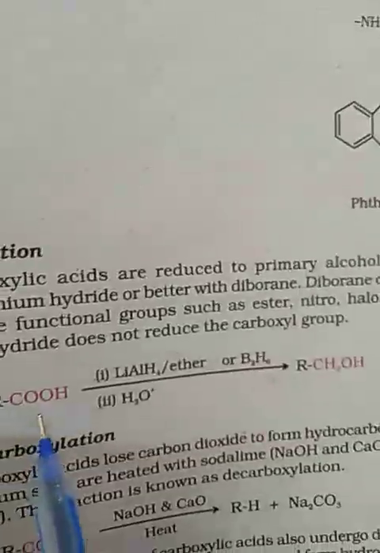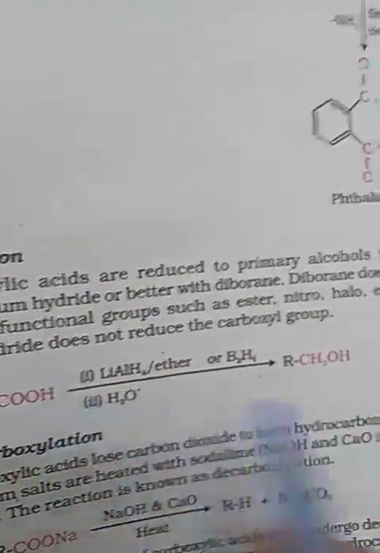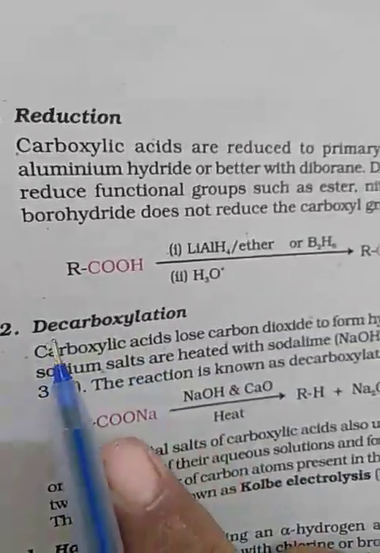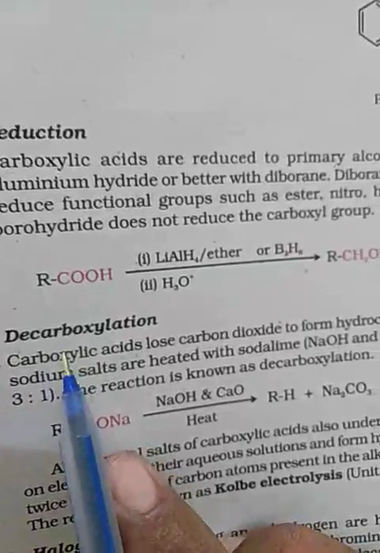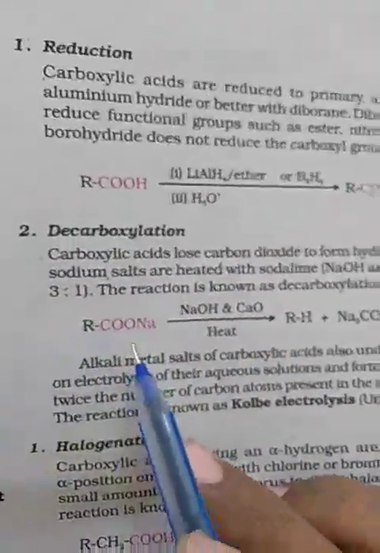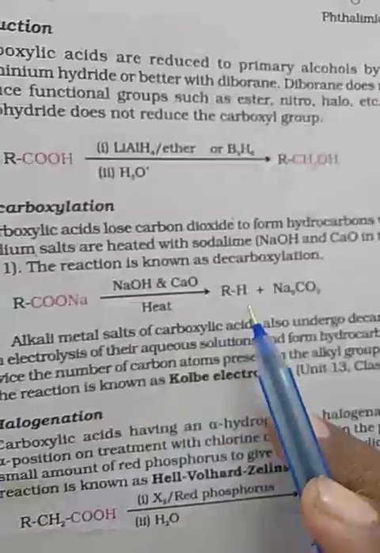And decarboxylation means removing the carboxyl group as CO2, so carboxylic acids give the corresponding alkanes.